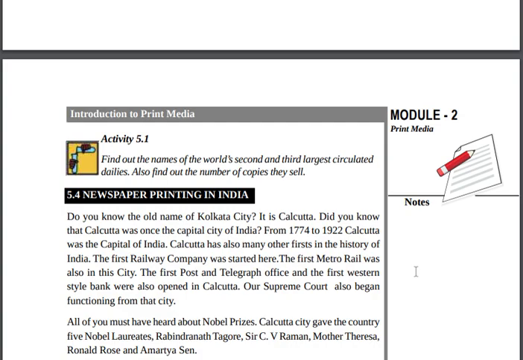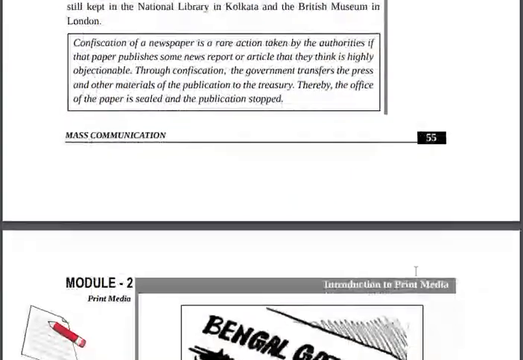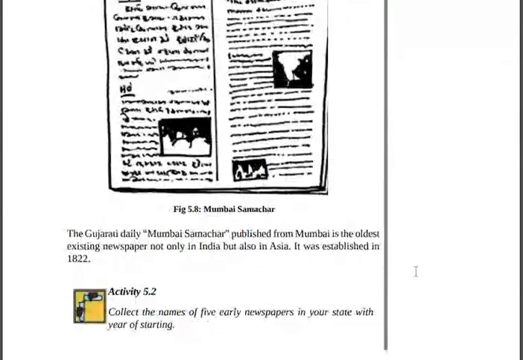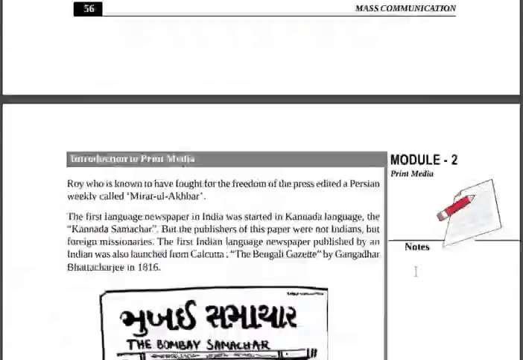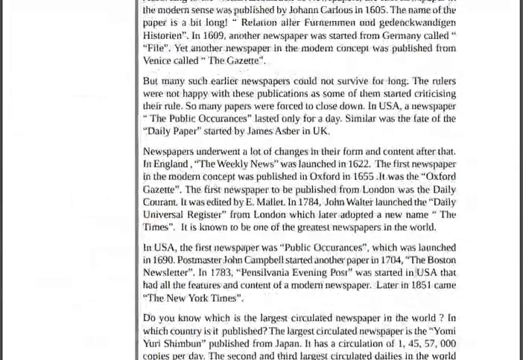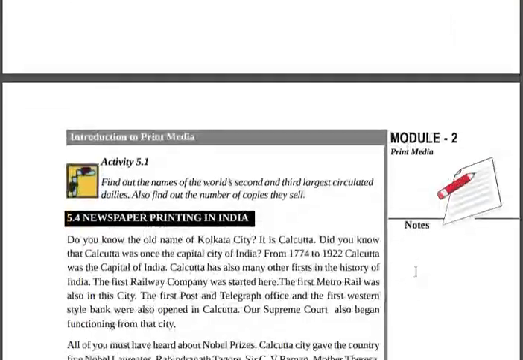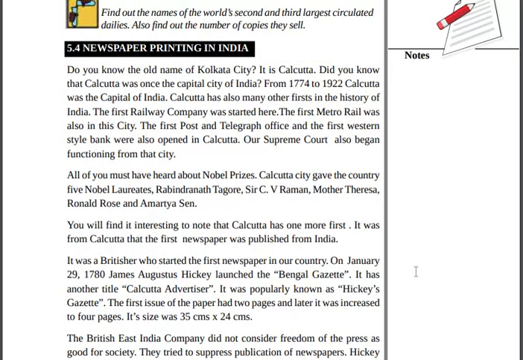So we have understood a little bit of history about the newspaper. Now let's try to understand newspaper printing in India. How did newspaper printing in India start? We need to learn this now.